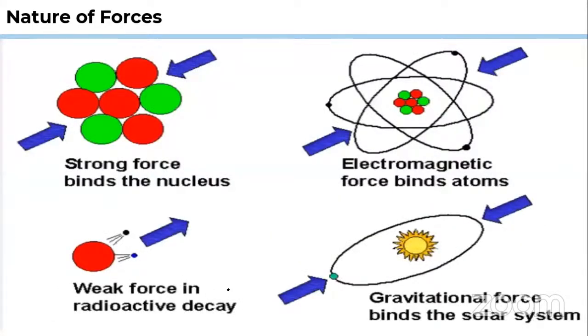Now, students, there are some pictures for you to understand better. The strong force binds the nucleus like this. The weak force is in radioactive decay. Electromagnetic force, you can see from the picture, binds electrons and protons. Gravitational force binds all the particles in the universe, even the heavenly bodies. It governs the universal law of gravitation, what is happening between the sun and the planets. There also this force acts, that is G m1 m2 upon r square.